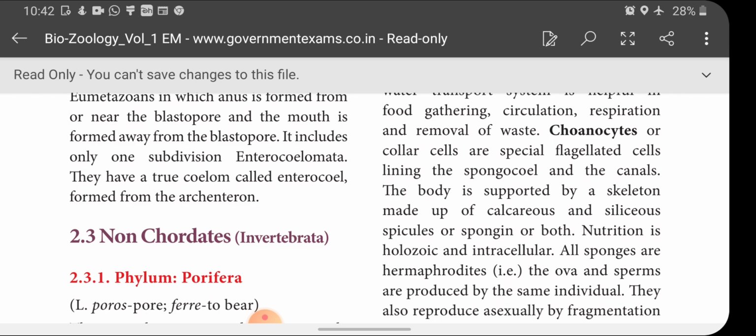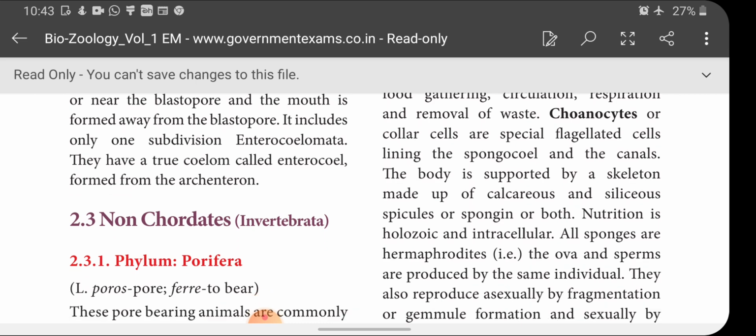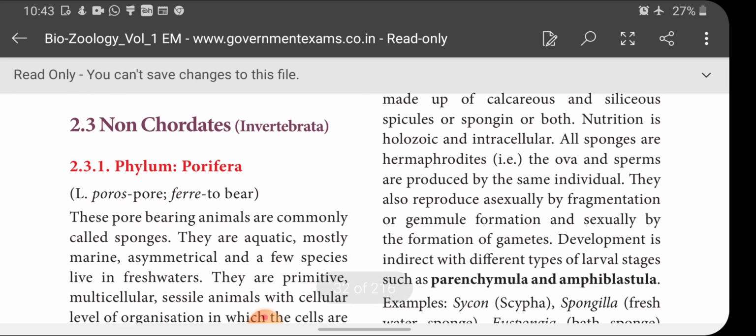All sponges are hermaphrodites. What does hermaphrodite mean? Both male and female sex organs are present in the same animal. That is, the ova and sperm are produced by the same individual. That is called a hermaphrodite. They also reproduce asexually by fragmentation or gemmule formation, and sexually by formation of gametes. So both types of reproduction are seen in sponges. Development is indirect with different types of larval stages, such as parenchymula larva and amphiblastula larva.